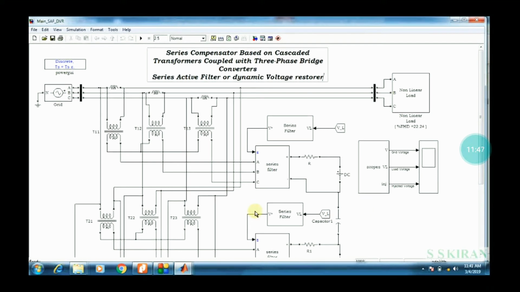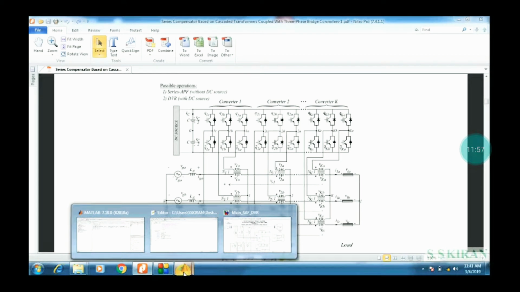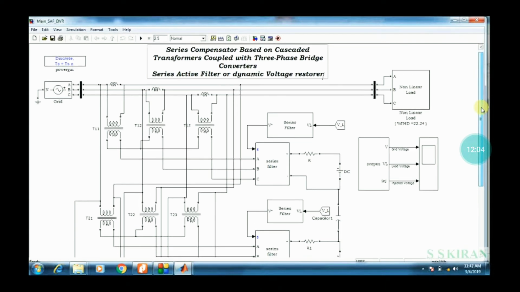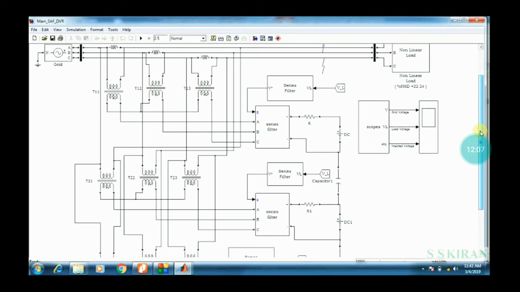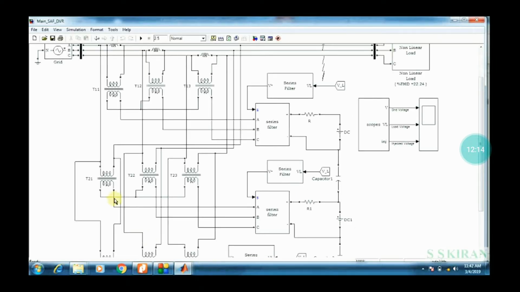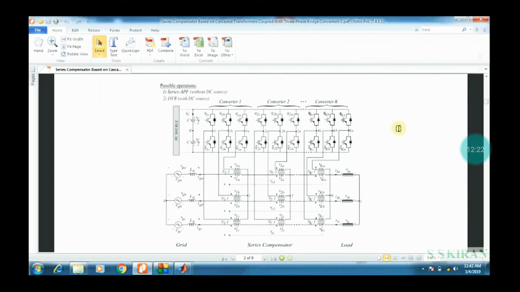Then, comparing with our basic Simulink block, the proposed Simulink block has three transformers, 1, 2, 3. Then again this is a three-phase bridge, that's why I have connected three transformers coupled here. Our title says that three transformers are coupled. If it's a three-phase bridge, then three transformers will be coupled.